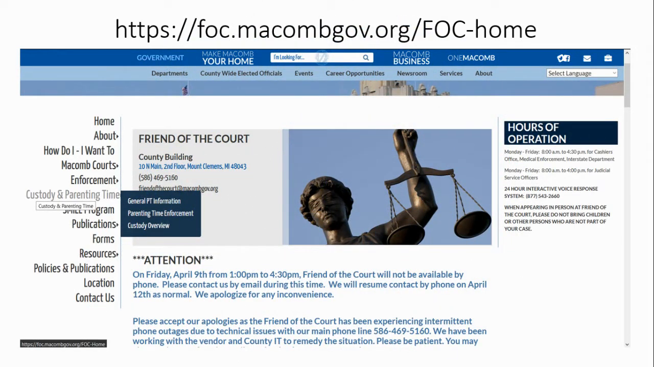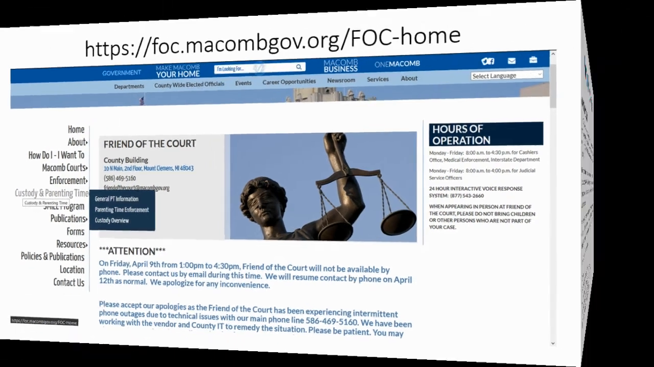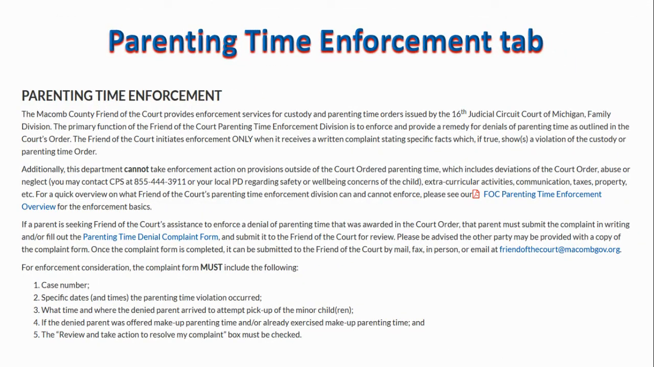To review parenting time enforcement information, please visit the main FOC website and head to the left side of the page. If you hover over the Custody and Parenting Time tab, you'll get a drop-down menu where you can select Parenting Time Enforcement. On this page, you will find our full enforcement procedure.